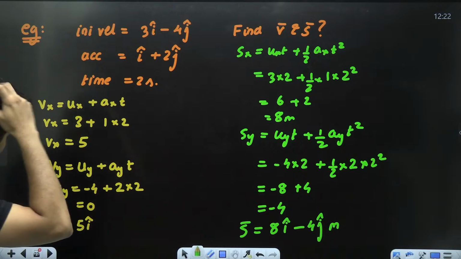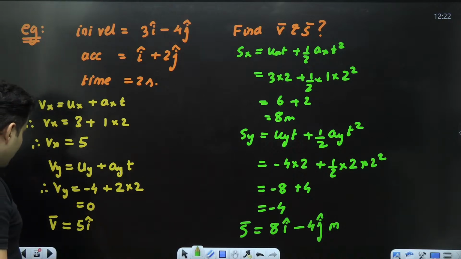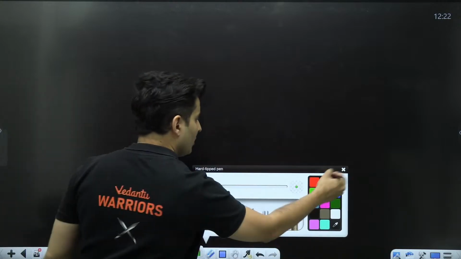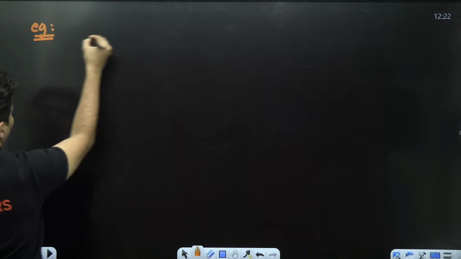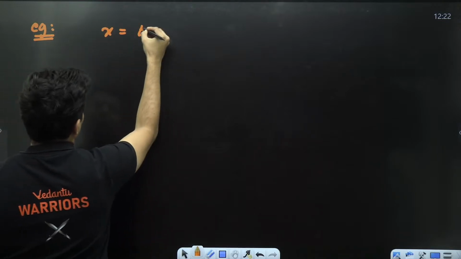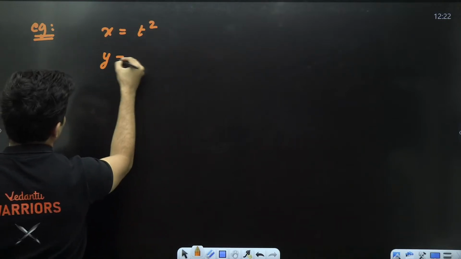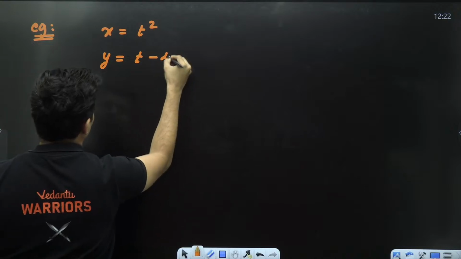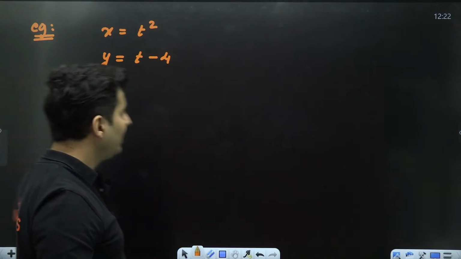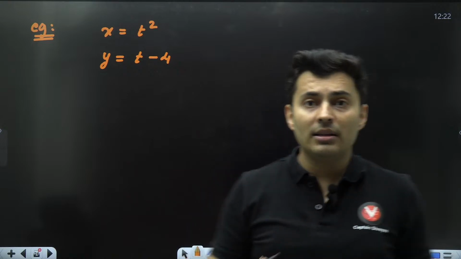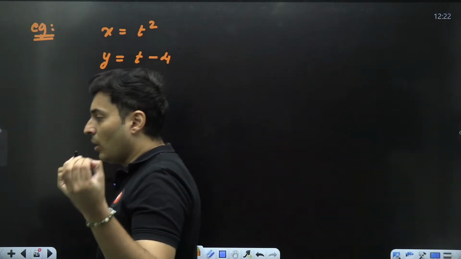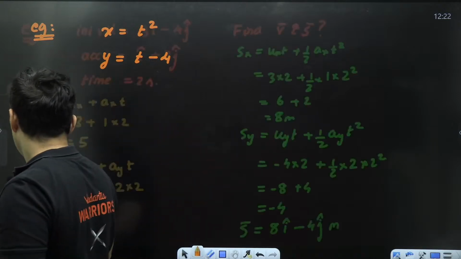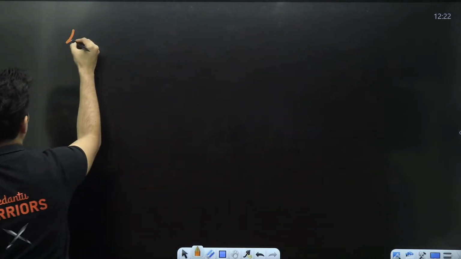Awesome. Now there is one more thing which you need to know. Say for example, x is given to be t square, y is given to be t minus 4. And you hear these questions where they will ask you, what is the equation of trajectory?